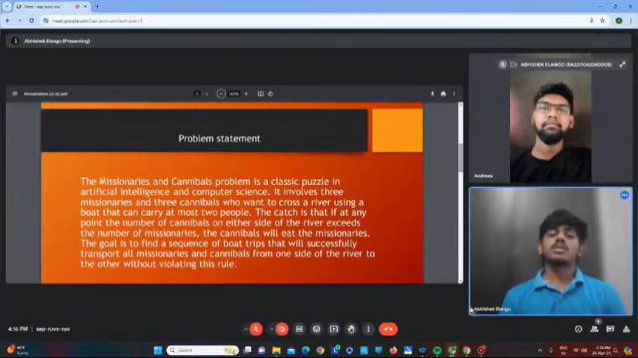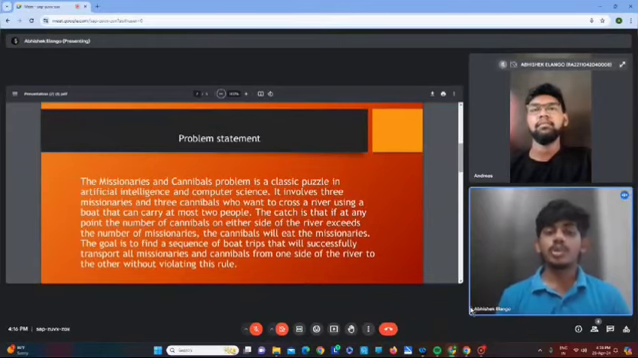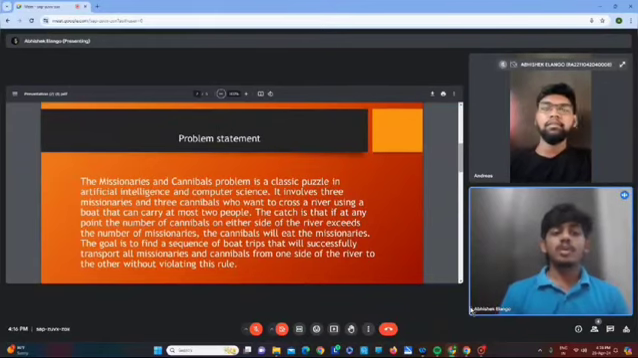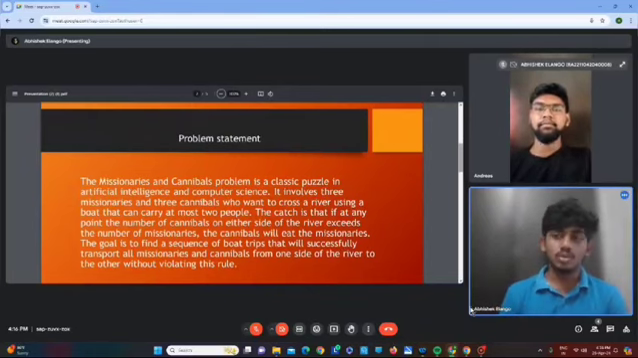Problem statement. The missionaries and cannibals problem is a classic puzzle in artificial intelligence and computer science. It involves three missionaries and three cannibals who want to cross a river using a boat that can carry at most two people. The catch is that if at any point the number of cannibals on either side of the river exceeds the number of missionaries, the cannibals will eat the missionaries. The goal is to find a sequence of boat trips that will successfully transport all missionaries and cannibals from one side of the river to the other side without violating this rule.